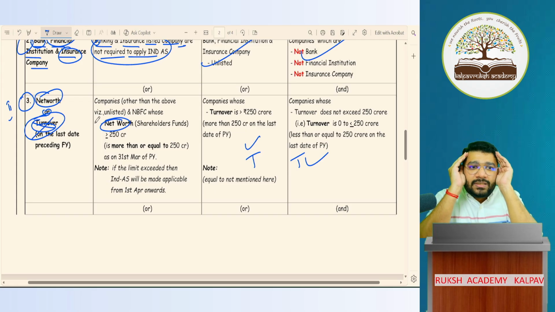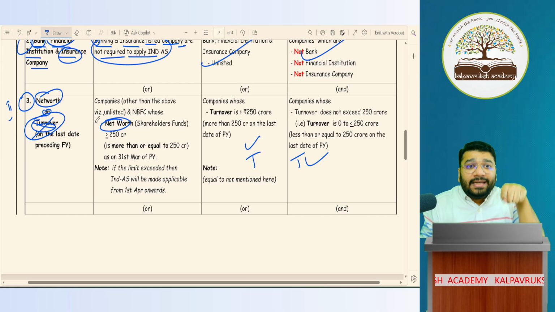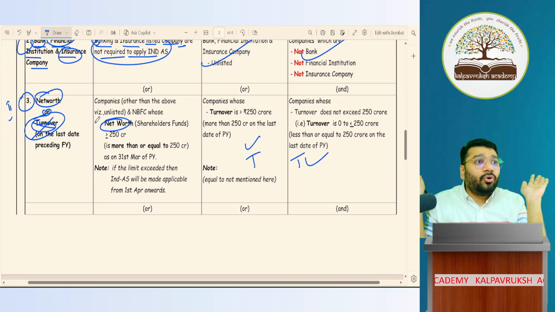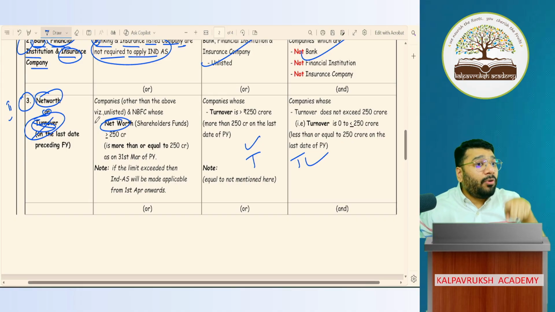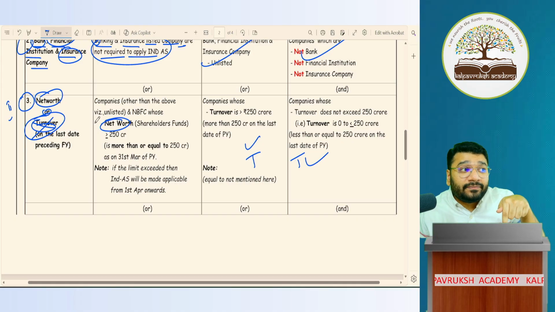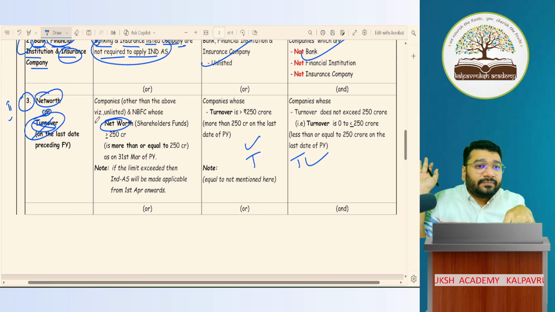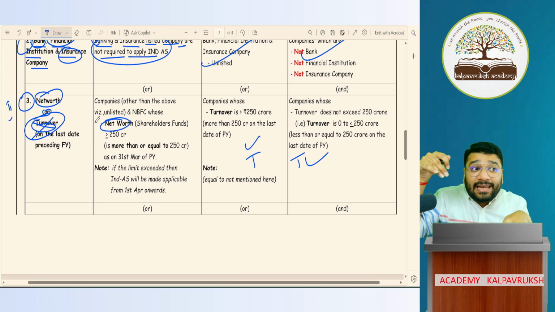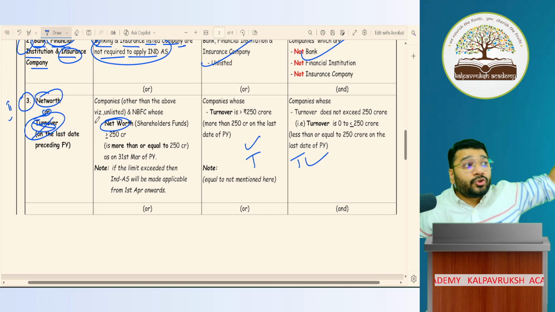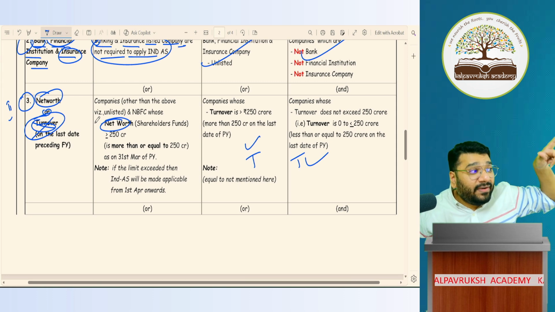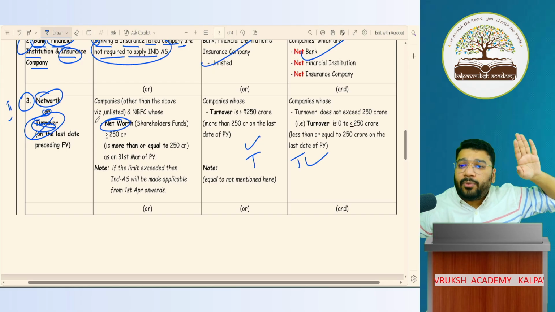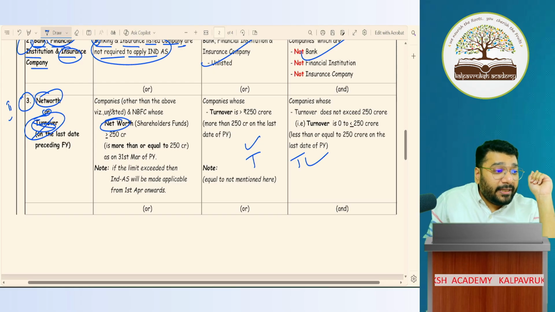Super big company means what should come to your focus? Only net worth. Will turnover come into your focus? No. But when I talk about big companies and small companies, what will come into picture? Turnover. What is irrelevant? Net worth is irrelevant. What is relevant? Turnover is relevant. For super big companies, what is relevant? Net worth is relevant. What is irrelevant? Turnover is irrelevant. Any problem? No problem. Now look at this very clearly.